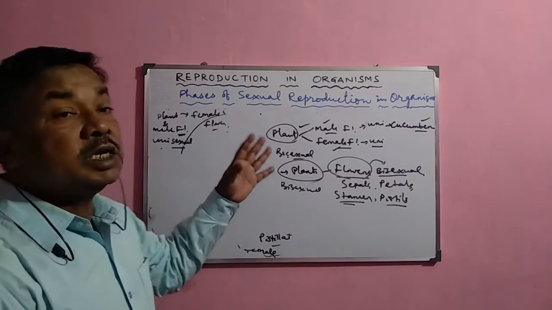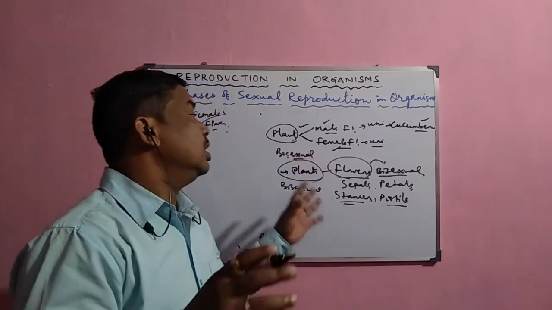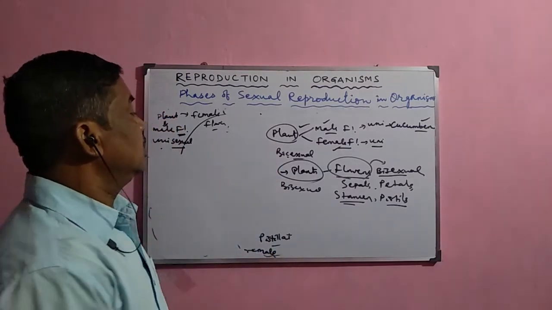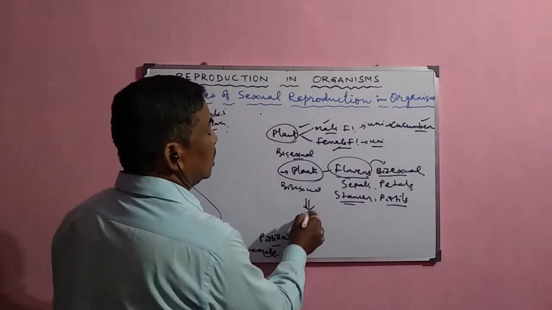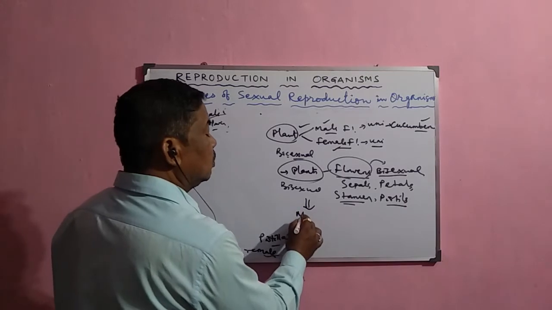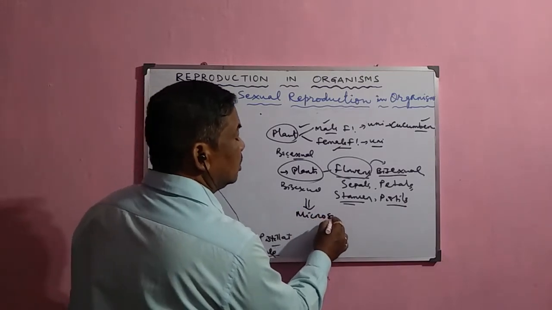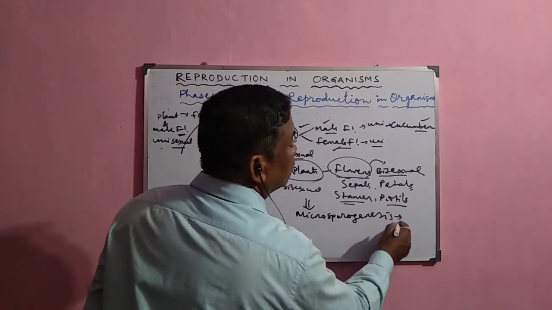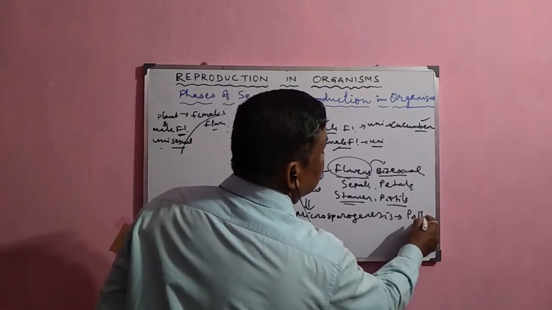We shall study in detail about the structure of the flower and how the gametogenesis occurs in the flower. Here, the formation of the gamete is called microsporogenesis, the formation of microspores, or you can say the pollen grains.